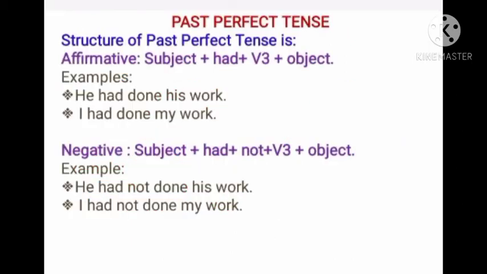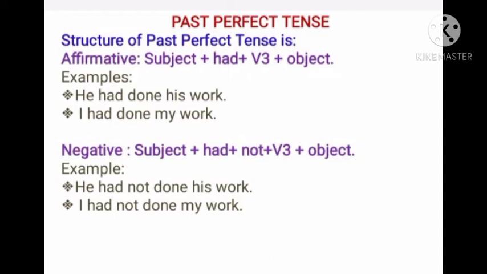Now, we will discuss the structure of past perfect tense. The structure of past perfect tense in affirmative sentence is: firstly we will use subject, then had plus the third form of the verb plus object. For example, he had done his work, I had done my work.